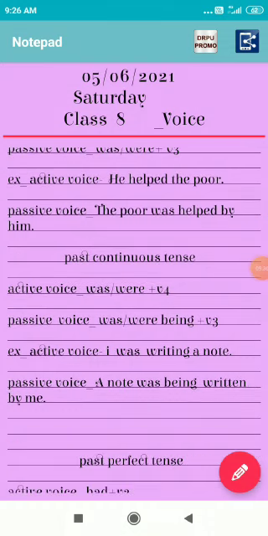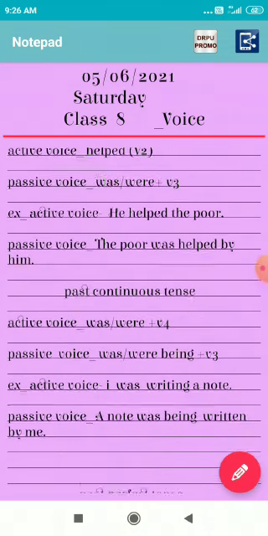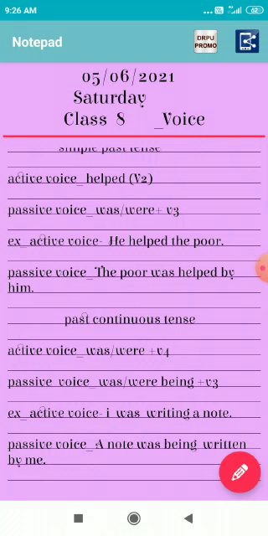So I think all of you have understood this, and it is very easy to understand how you will convert any active voice into the passive voice. You only have to keep some things in mind according to the rules and their tense, and the pronouns as required by the subject.